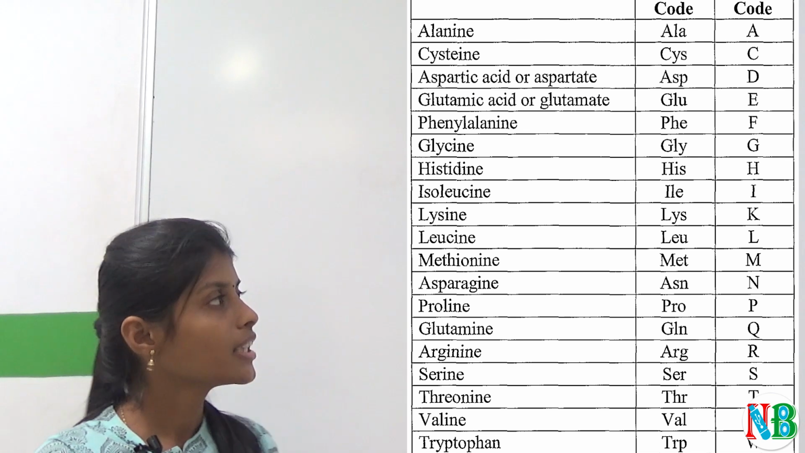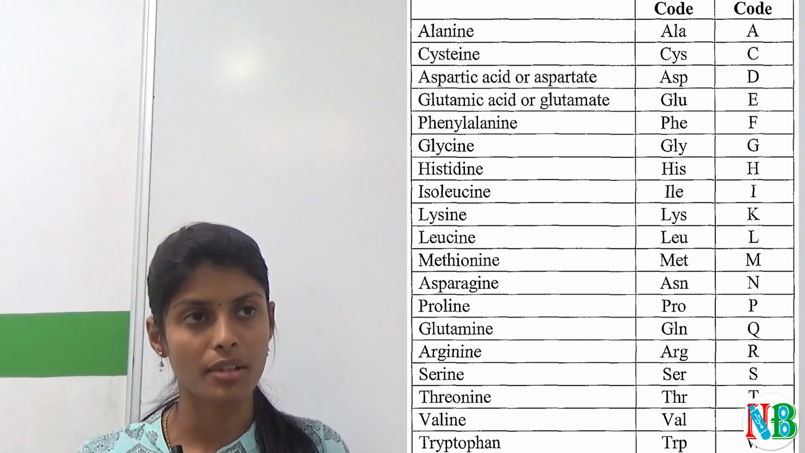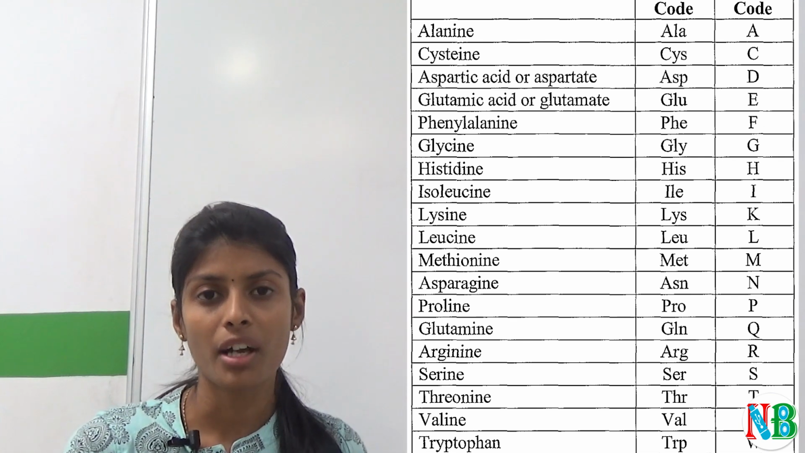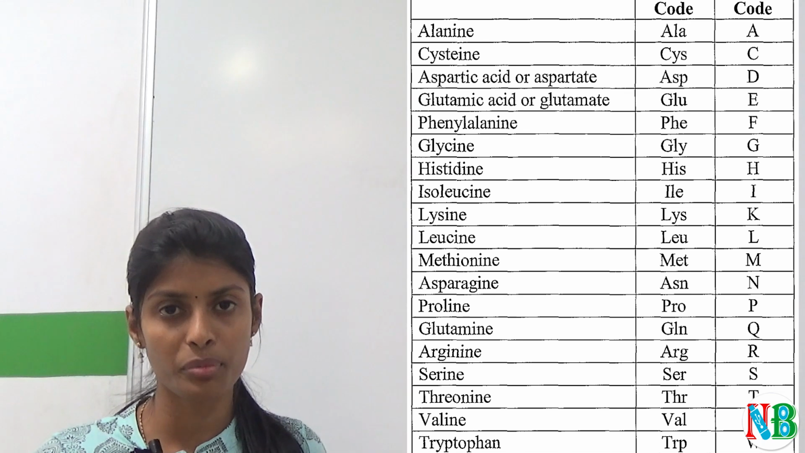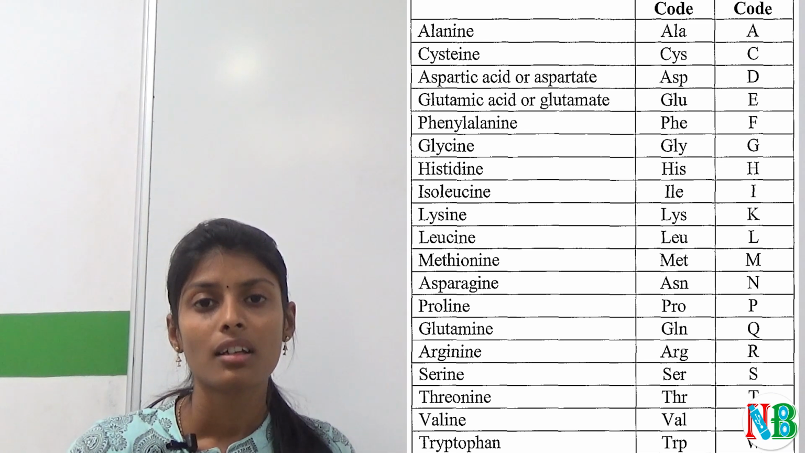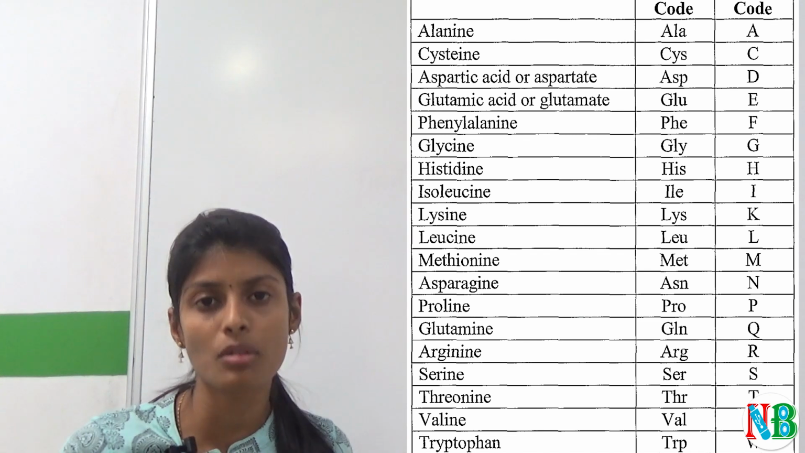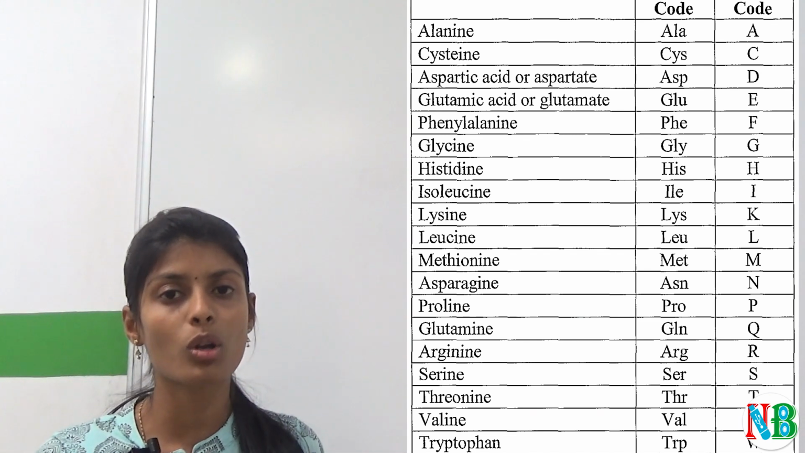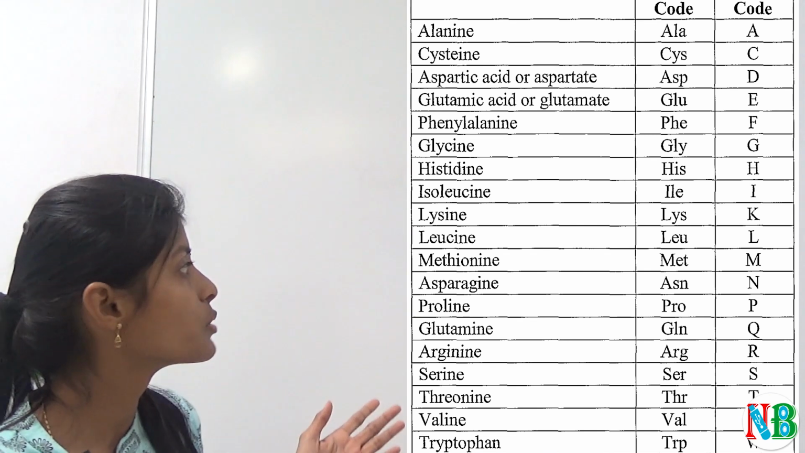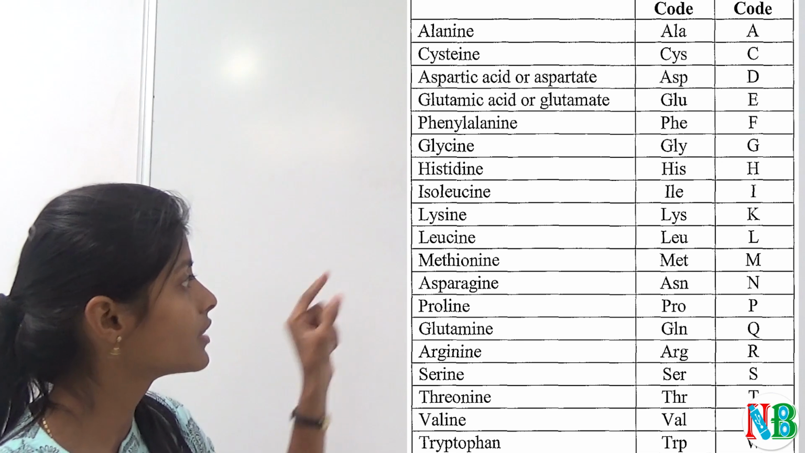Actually, in amino acids there are two types: essential amino acids and non-essential amino acids. The essential amino acids are those that you need to get from your diet. For example, we saw the sources of proteins like cheese, milk, peanuts or meat. These amino acids are not synthesized by our body, so we need them from an external source. So those are called essential amino acids. In this table, lysine, isoleucine and arginine are the essential amino acids, marked with an asterisk.